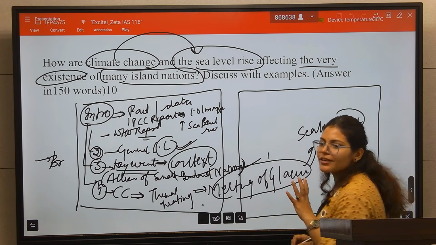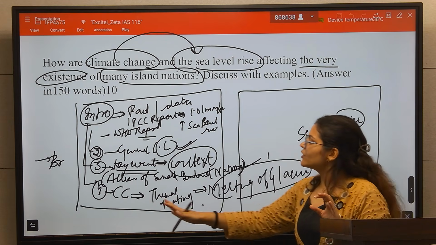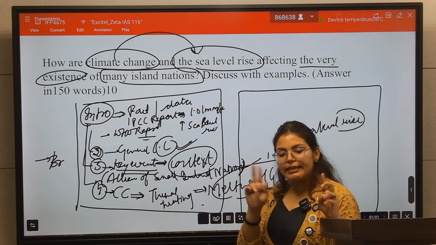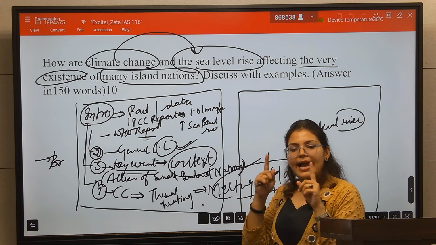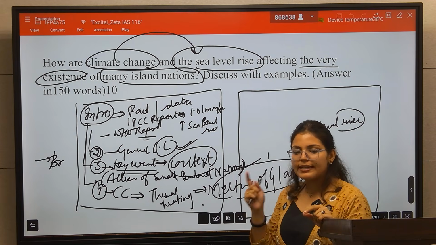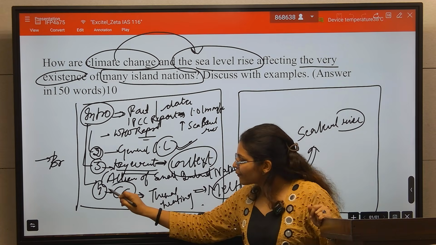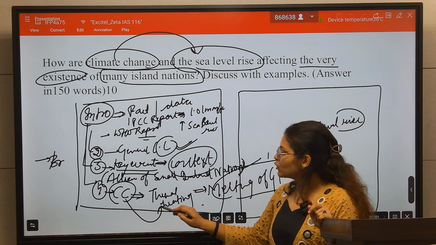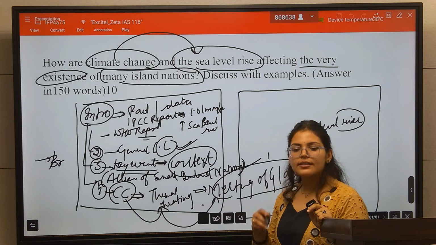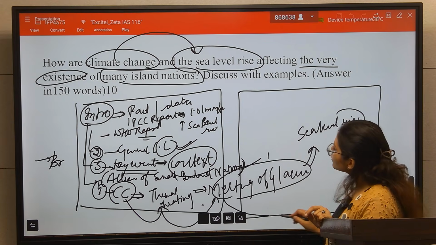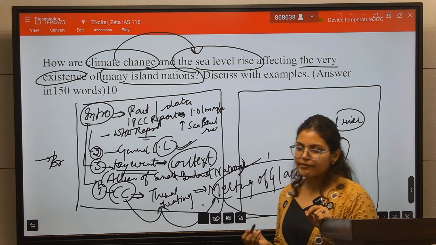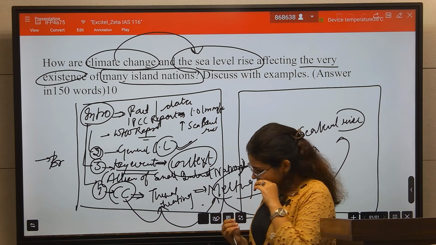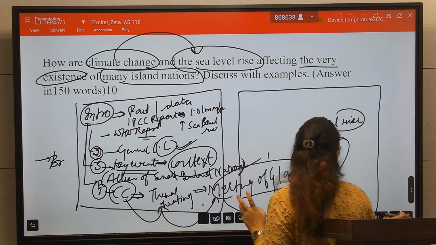So this can be one intro also. If you don't know the data, then try to link climate change with sea surface temperature and sea level rise. Due to climate change there is more thermal heating, which melts glaciers, and this causes sea level rise. So there are four ways to start this intro. Now the intro is done.